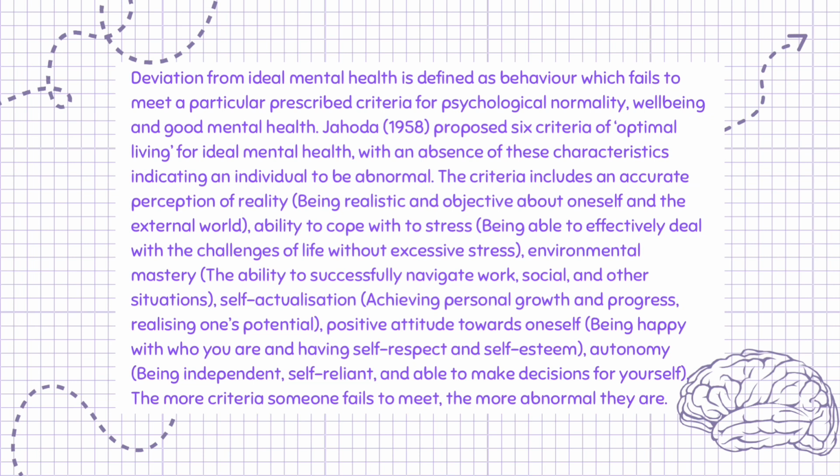The criteria include an accurate perception of reality, being realistic and objective about oneself and the external world; ability to cope with stress, being able to effectively deal with the challenges of life without excessive stress; environmental mastery, the ability to successfully navigate work, social, and other situations; self-actualization, achieving personal growth and progress, realizing one's potential; positive attitude towards oneself, being happy with who you are and having self-respect and self-esteem; autonomy, being independent, self-reliant, and able to make decisions for yourself. The more criteria someone fails to meet, the more abnormal they are.